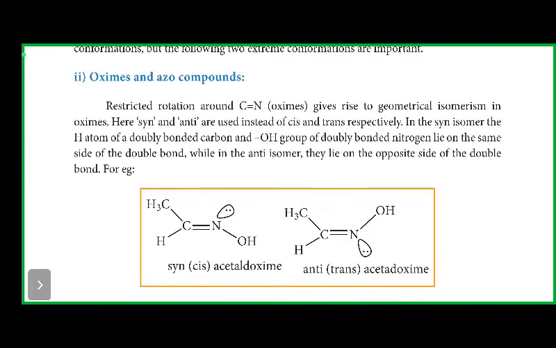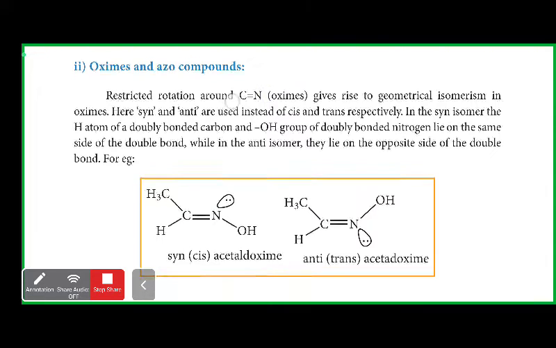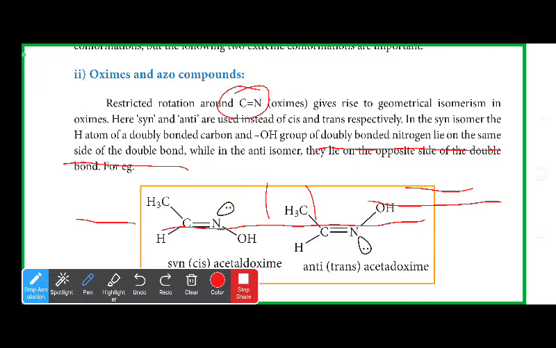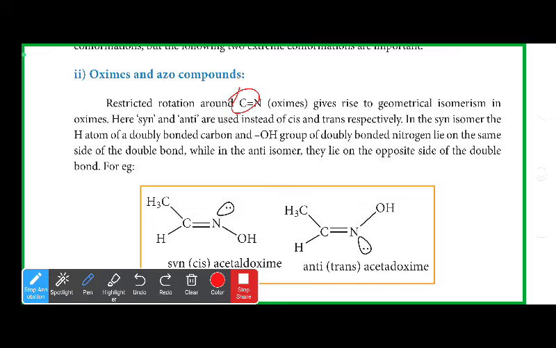Now oxime and azo compounds. Here the restricted rotation is seen with carbon and nitrogen, so it gives rise to geometrical isomerism in oximes. If there is C-OH, what do we call it? Alcohol. But if there is N-OH, the name given is oxime. Here syn and anti are used instead of cis and trans. In the syn isomer, the hydrogen atom of the doubly bonded carbon and the OH group of the doubly bonded nitrogen lie on the same side. See, hydrogen and OH.